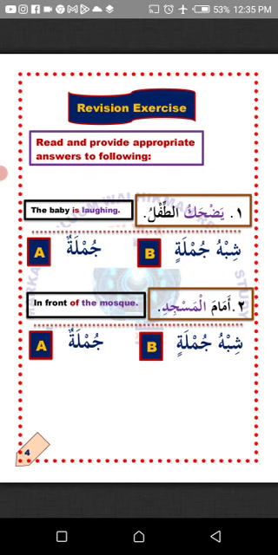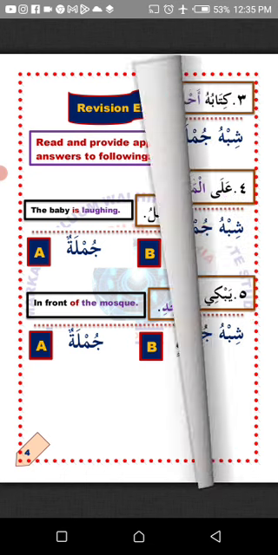Ithnan, number 2. Amam al-masjid, in front of the mosque. Does it make any sense to you? No, it doesn't. The question is, what is in front of the mosque? So, as a result of that, we are now going to regard it as shibhu jumla. So B is the right answer. I hope you understand. MashaAllah.